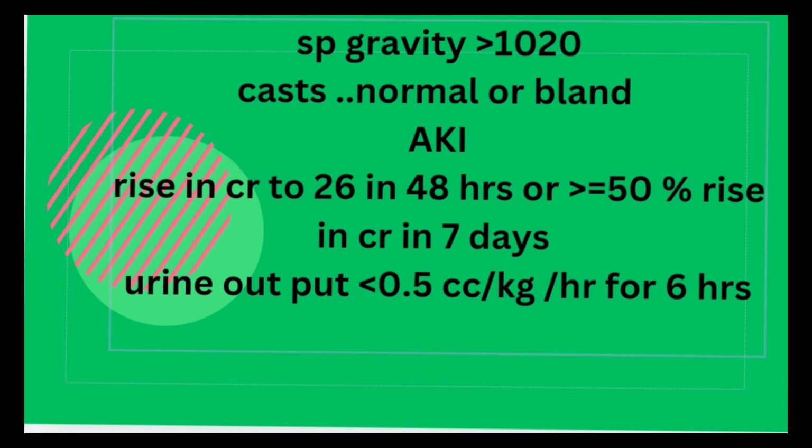Then another important thing that comes in exam is definition of acute kidney injury. It is rise in creatinine to 26 micromole per liter in 48 hours, or it is increase in serum creatinine level of equal to 50% or greater than 50% in last 7 days, or fall in urine output to less than 0.5 cc per kg per hour for 6 hours in adults while 8 hours in children.